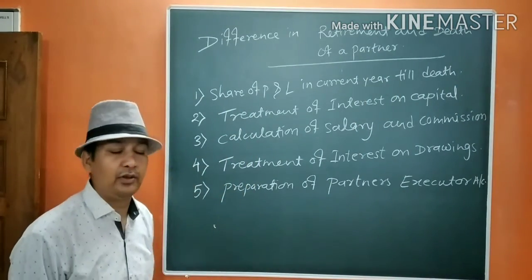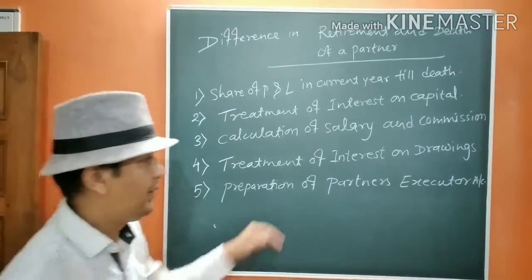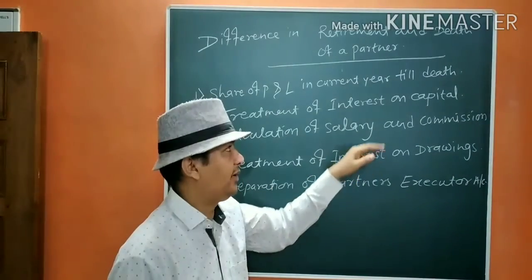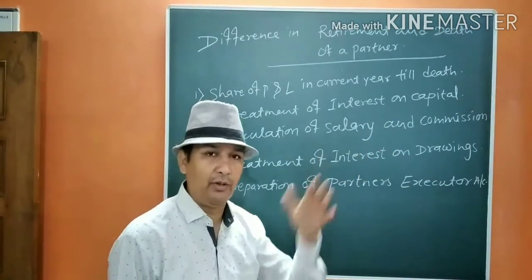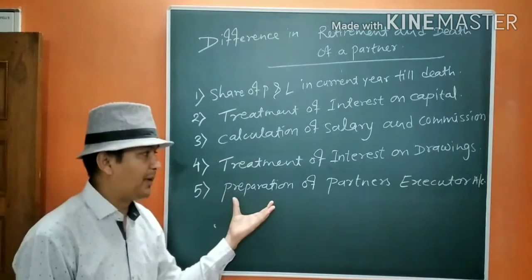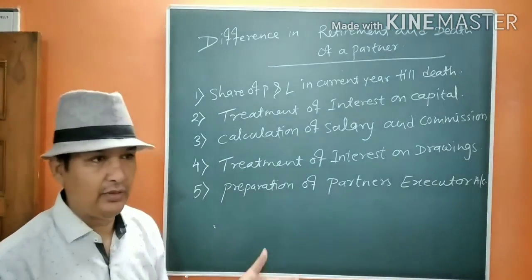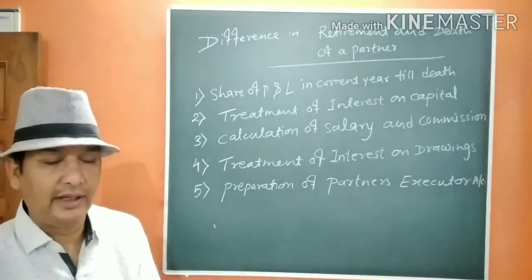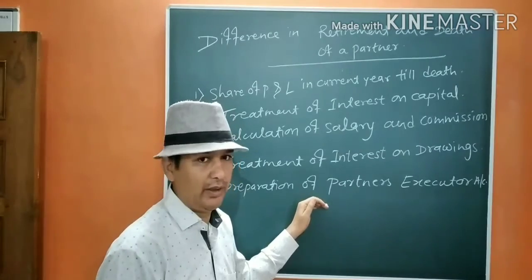Treatment of interest on drawings is also a little bit different, as we are going to calculate for that period only, but the treatment what we are going to write is a little bit different. Now the preparation of partner's executor account, this is a new concept because till retirement we are not going to have this account.